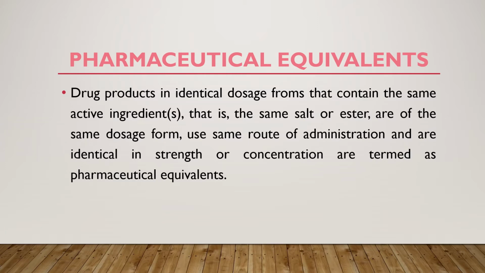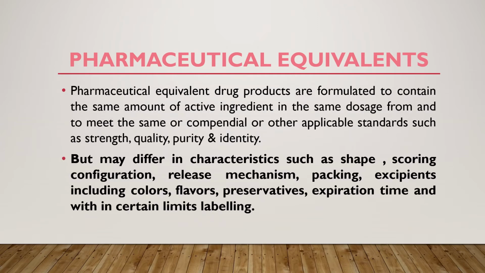The drug products should be in identical dosage forms. They should contain the same active ingredient, same salt and ester, and they should have the same dosage form. That is, both should be tablets or both should be capsules, and they should use the same route of administration, and they should be identical in strength or concentration. Such products are called pharmaceutical equivalents.